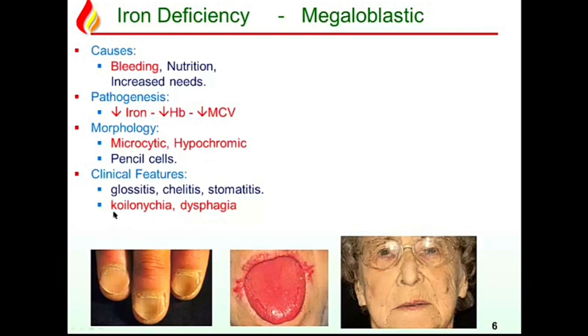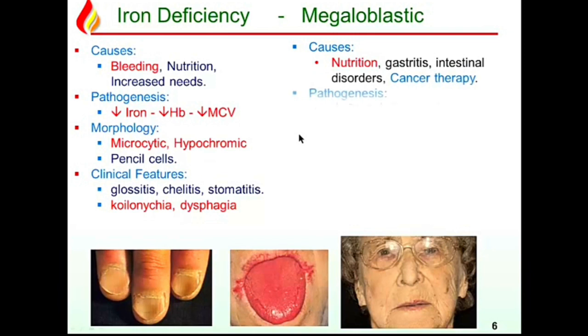Koilonychia is a little more characteristic, seen typically in only iron deficiency, not in megaloblastic, whereas all other features are seen in megaloblastic as well. Dysphagia is usually due to epithelial disintegrity in the esophagus. In fact, it can cause even esophageal strictures, Plummer-Vinson syndrome.